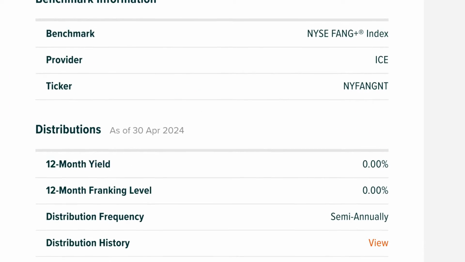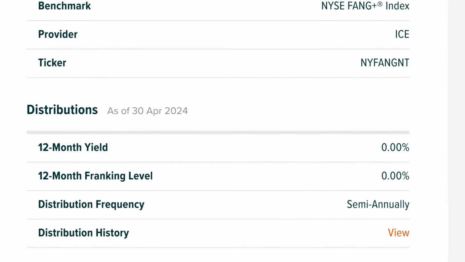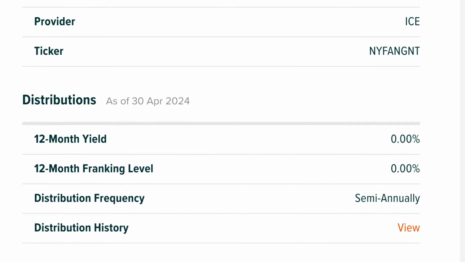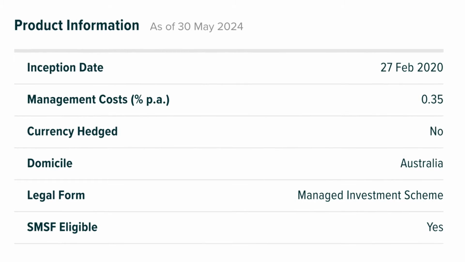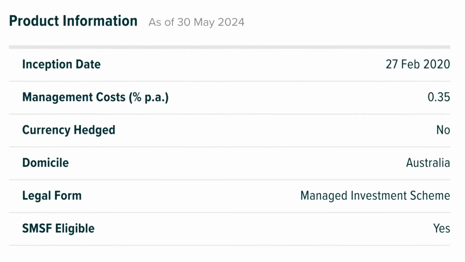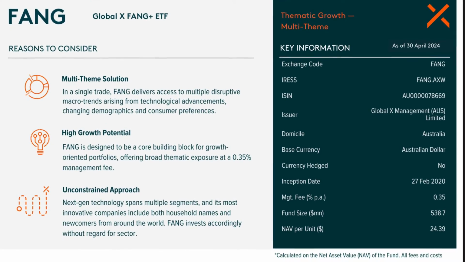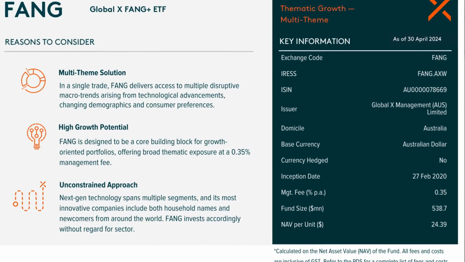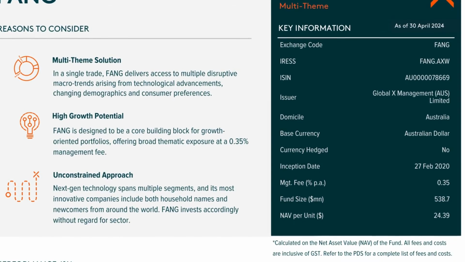It pays distributions, which are dividends from the ETF, semi-annually, with a current yield of 0%, providing no income at this point in time, but it has paid distributions in the past. It has a management expense ratio of 0.35% per year, so for every $100,000 invested, it will cost $350 per year in fees, and this is automatically subtracted from the ETF unit price, so you won't actually see any fee transactions being taken from your brokerage account.